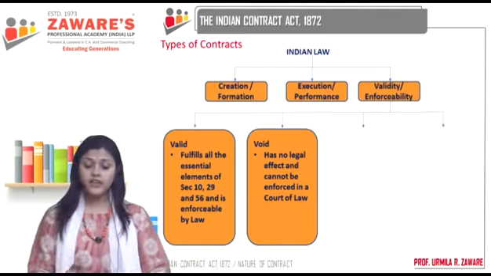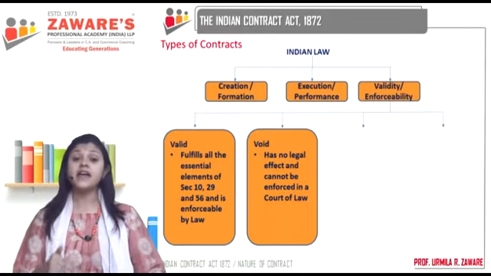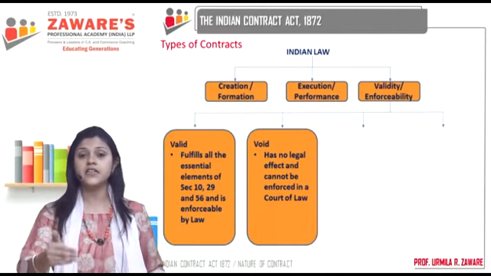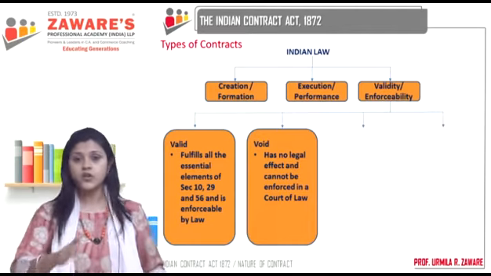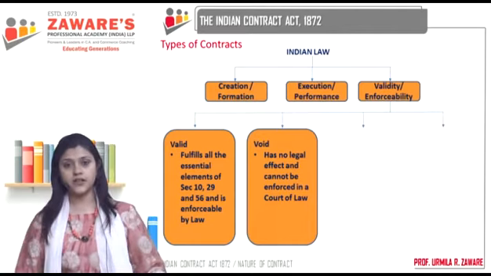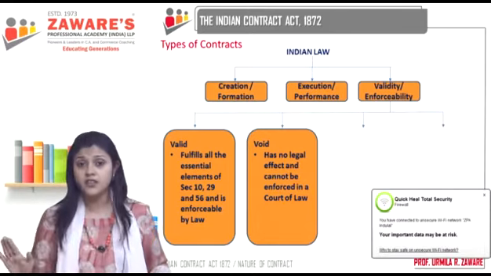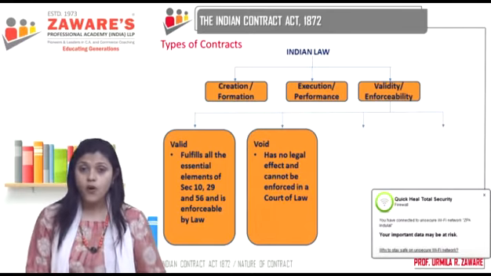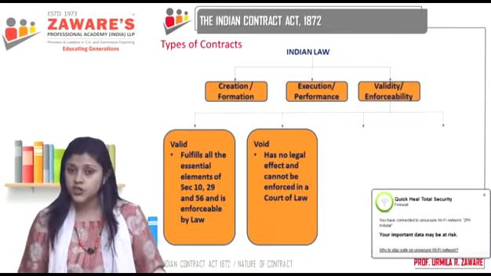Okay? So when we say that a minor is not competent by law to enter into a contract, correct? So he cannot enter into a contract. Now when you have entered into an agreement with the minor, is it enforceable by law? Subject to certain exceptions, it is not, correct? So that agreement with a minor is void ab initio.